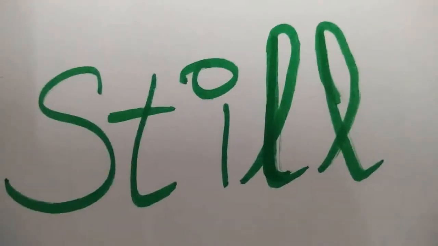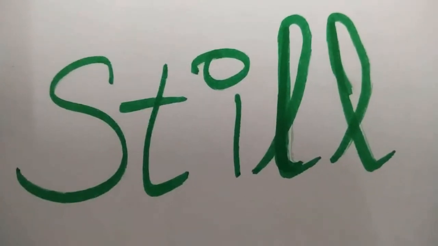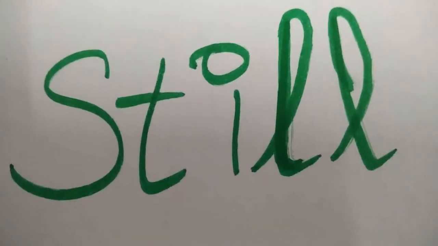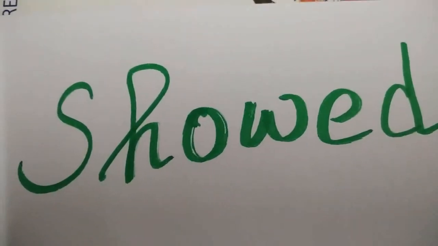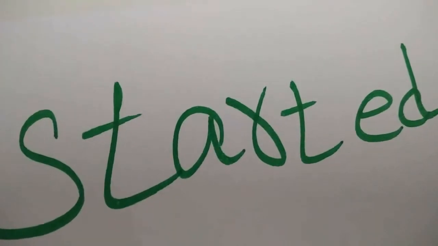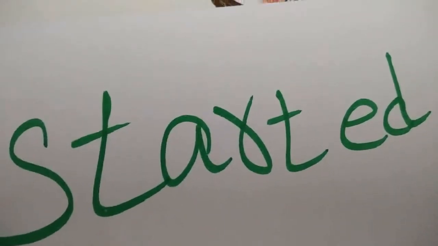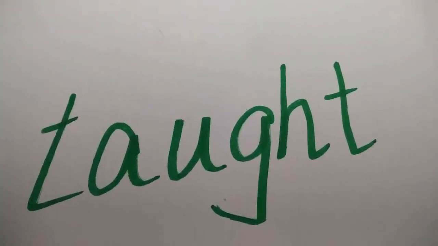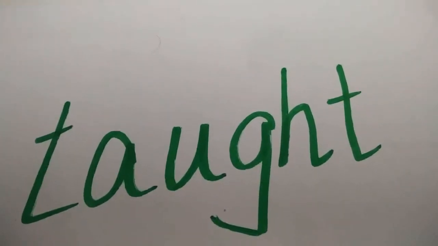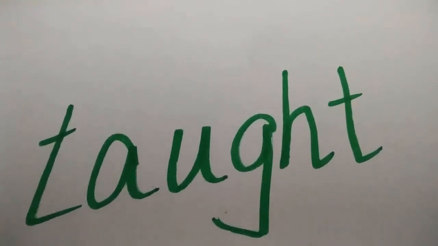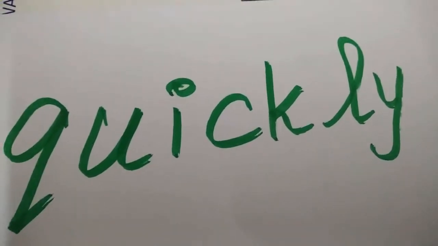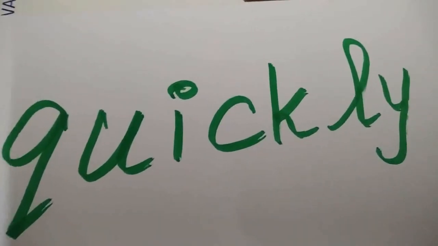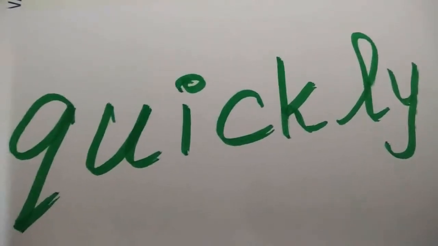See here children? Yes, still. The next word, showed. Third word, started. Fourth word, thought. Fifth word, quickly. So let's go for the worksheet.